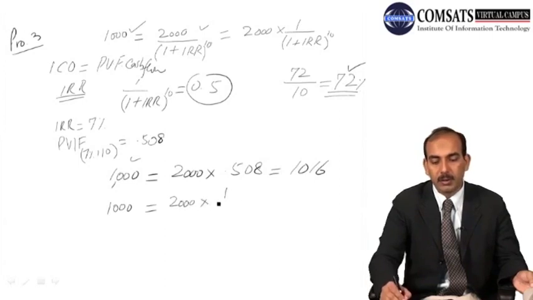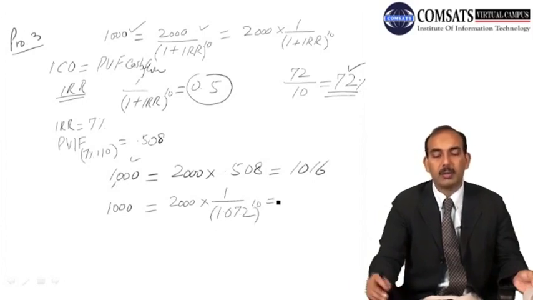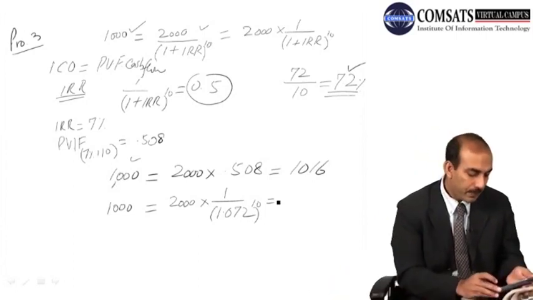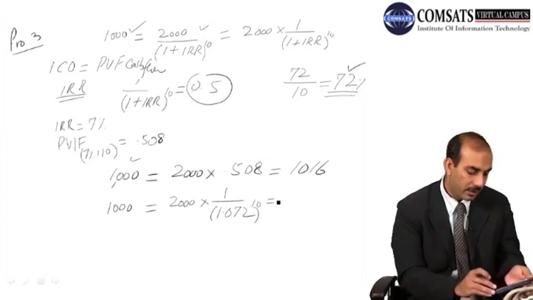2000 into 1 over 1 plus 7.2%, it will become 1.072 and whole power 10. अब हम इसको साइंटिफिक कैलकुलेटर यूज करते हुए सॉल्व कर सकते हैं. We'll write 1.072 and take power 10. It would become